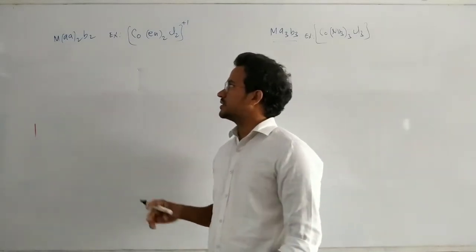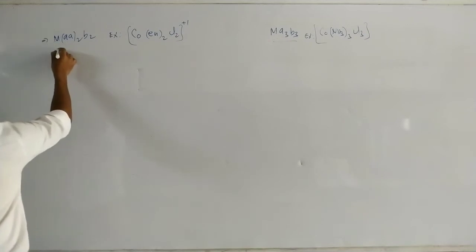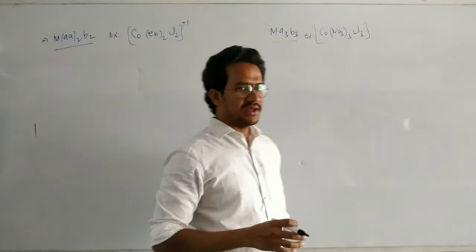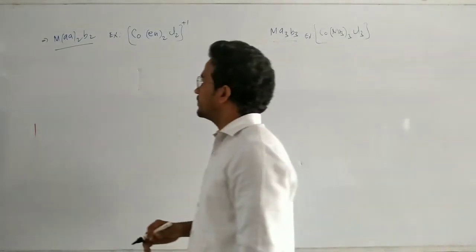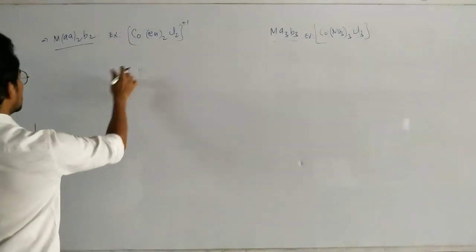Now here, one more example. Let us check the geometrical isomerism and optical isomerism in this complex compound. Here the example is Co(en)2Cl2.